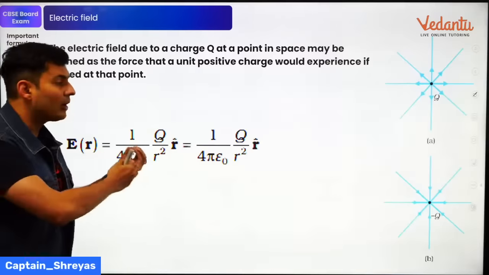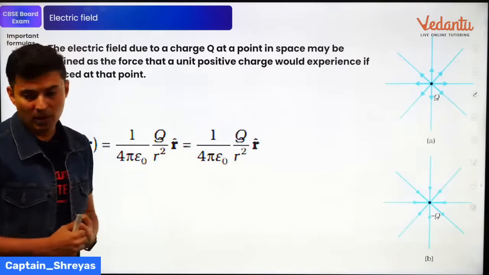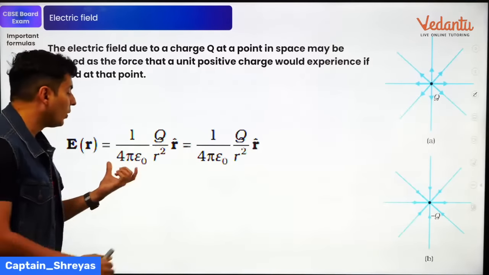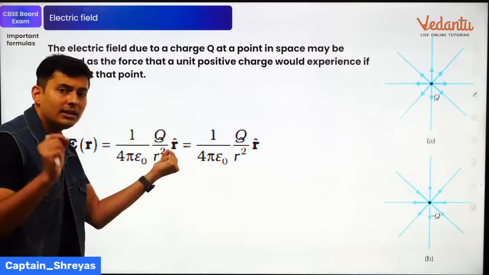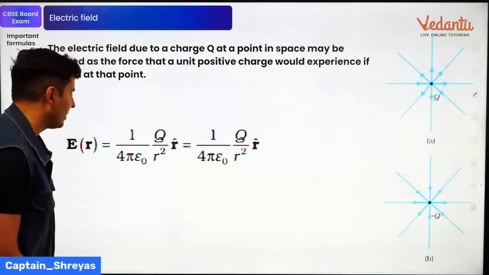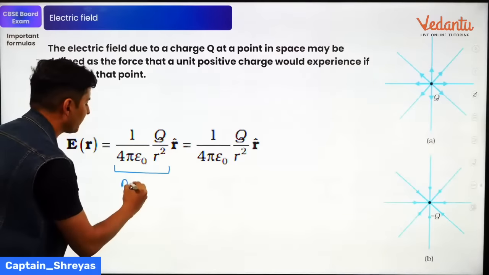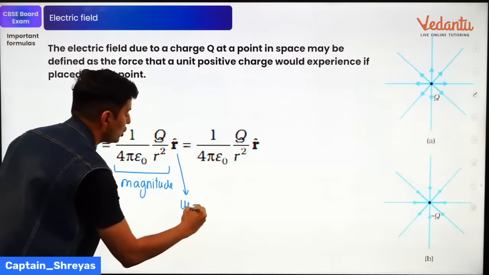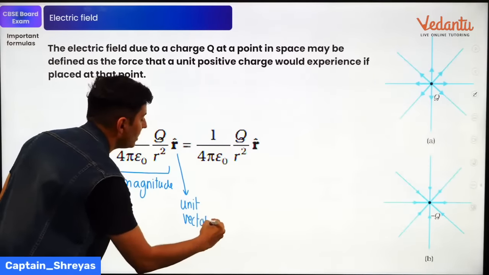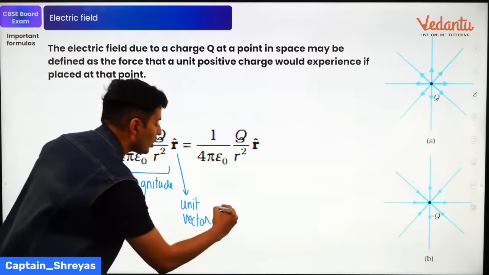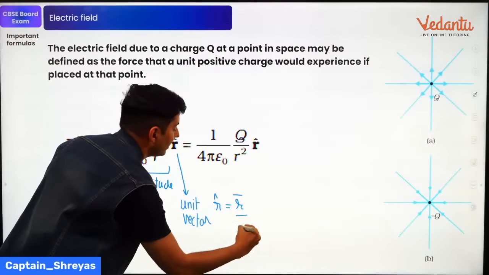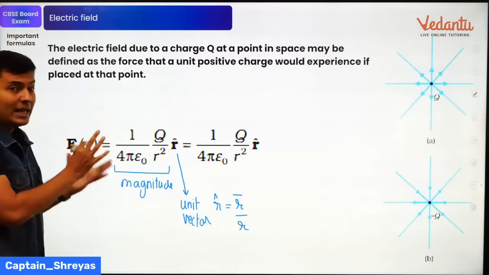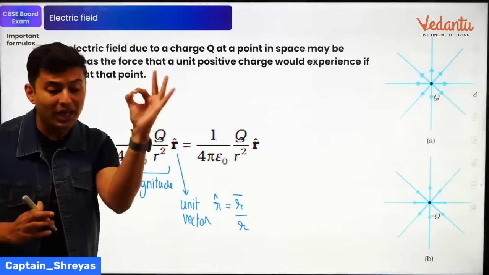Now, sometimes they might ask you to write the equation for the vector form of Coulomb's law. If it is the vector form of Coulomb's law, then the only change is that you put the magnitude separate and the directional quantity, the unit vector, separate. This part is as it is before. This is nothing but the magnitude. This is nothing but your unit vector, r hat. So r cap is nothing but r vector divided by the magnitude. This is the modified formula for the force. That's it. You're just going to put r hat.